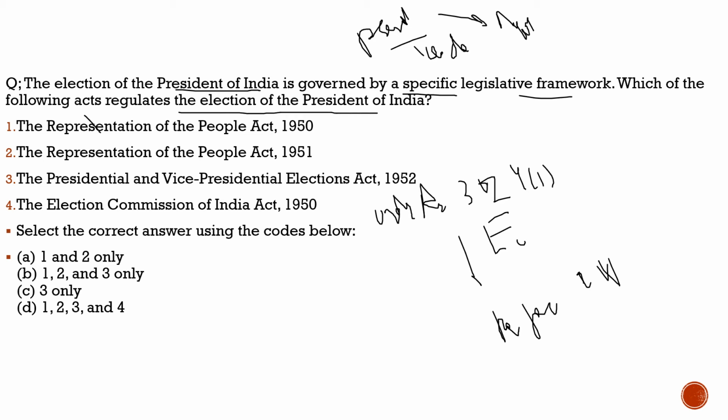Is it the Representation of the People Act 1951 or 1950? Neither of them. Is it the Election Commission of India Act 1950? No. Then what is it? It is the Presidential and Vice Presidential Elections Act 1952, and it is also very clearly mentioned under Article 324(1), where the Election Commission of India is responsible for conducting the elections of the president and vice president.